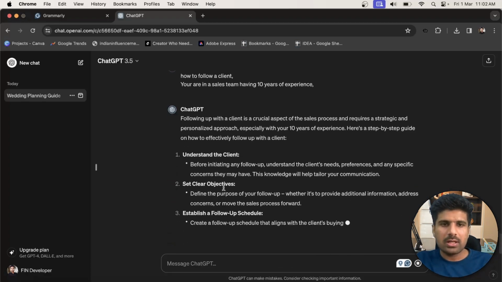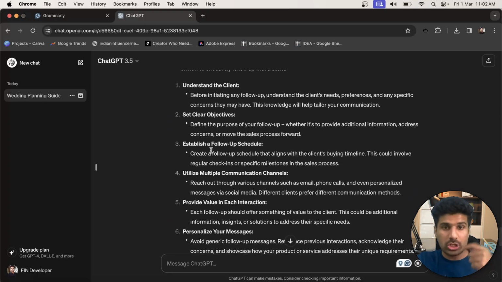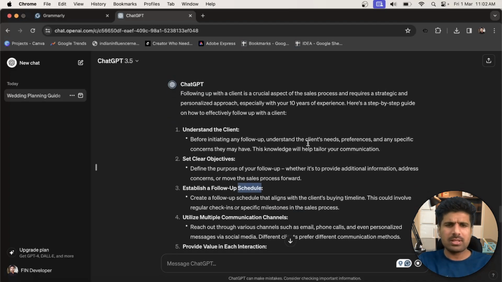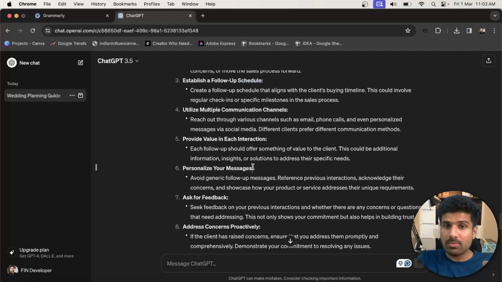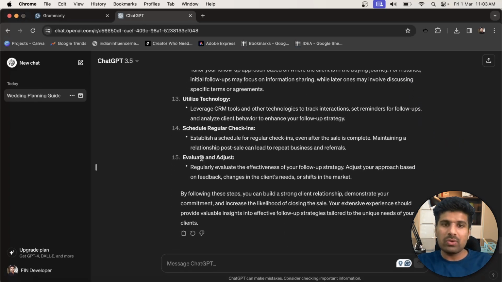So here you can see, first you need to understand the client, set a clear objective, establish a follow-up schedule. Schedule is very important. You cannot fire multiple calls in a single day. Those are the important points which I think are very essential. You need to personalize your message. This is something which will not be included if you ask without giving your experience. Ask for feedback and all those points, including 15 points. And I think these are relatable to your experience.